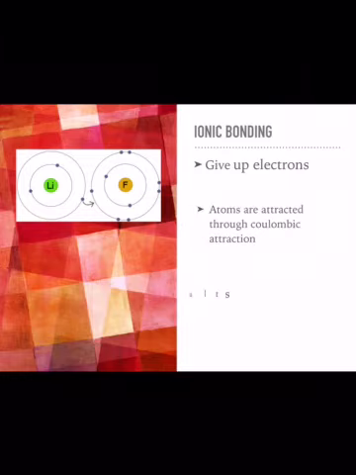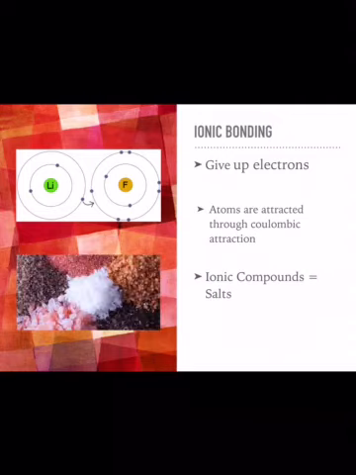The next thing to think about is that atoms are attracted through Coulombic attraction. Again, they want to be neutral. They want to come together and balance out those charges. And then finally, ionic compounds create salts. Now, not all the salts that these create are salts that you can eat. Things like NaCl are table salt. But other forms of salt can be dangerous, and we suggest that you do not eat them.